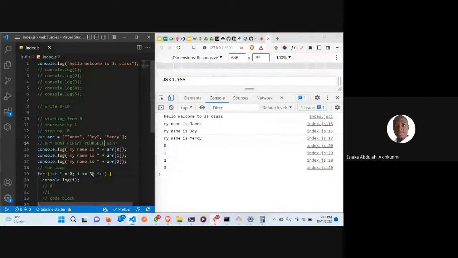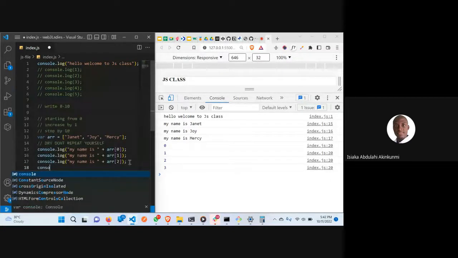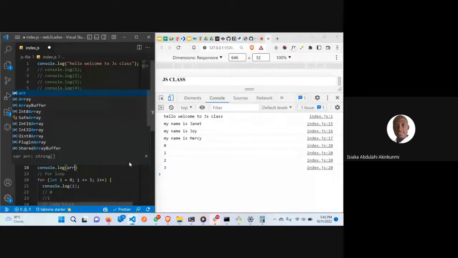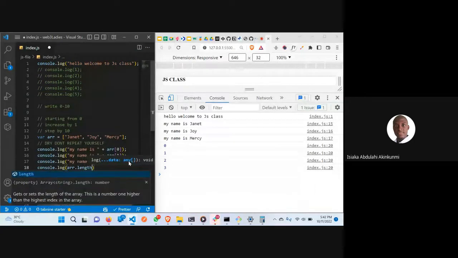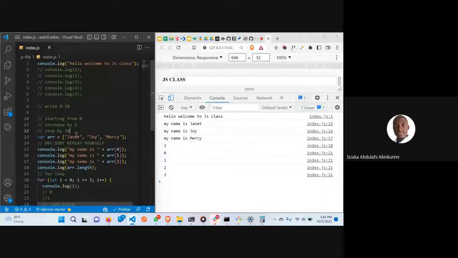So suppose you want the length of this array, if you look at it now, it is 1, 2, 3. If I console.log array.length here, it's going to give us 3, because the length is 3, but the last index here is 2. The index here is 0, the index here is 1, and the index here is 2. So now, how do I print this to my console without writing this?